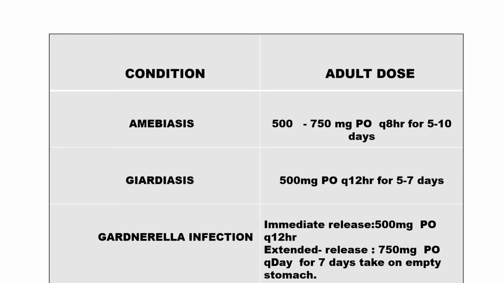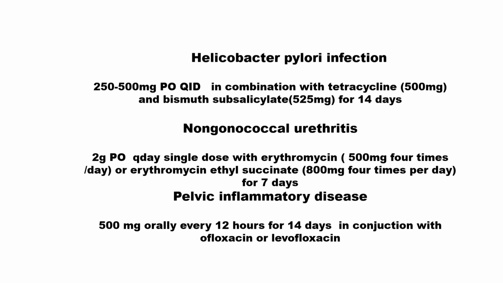It should be taken on an empty stomach. In case of Helicobacter pylori infection, 250 to 500 mg is taken orally 4 times a day in combination with tetracycline or bismuth salicylate for 14 days. In case of non-gonococcal urethritis, 2 grams orally as a single dose with erythromycin for 7 days. In case of pelvic inflammatory disease, 500 mg orally every 12 hours for 14 days in combination with ofloxacin or levofloxacin.